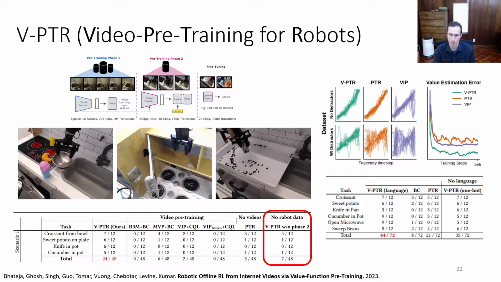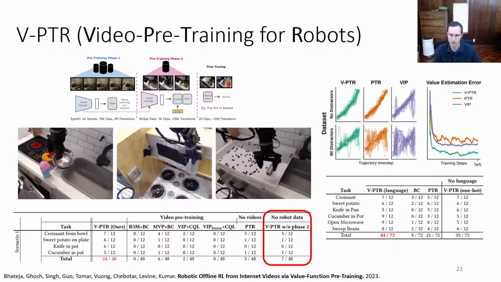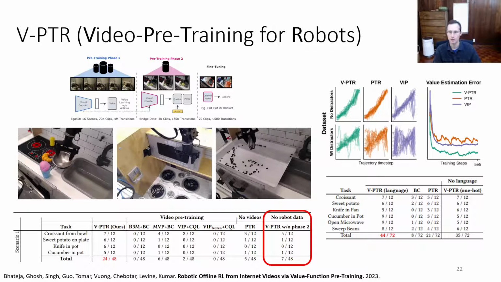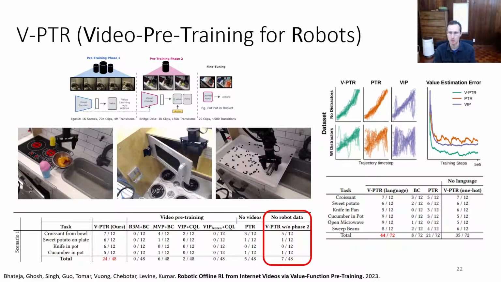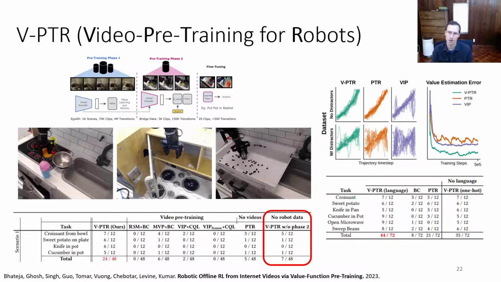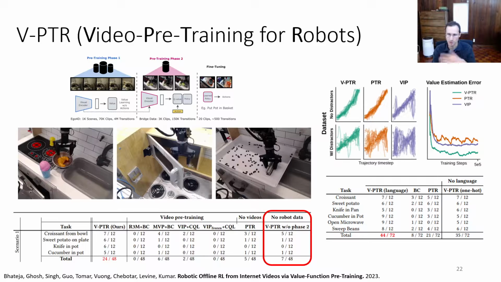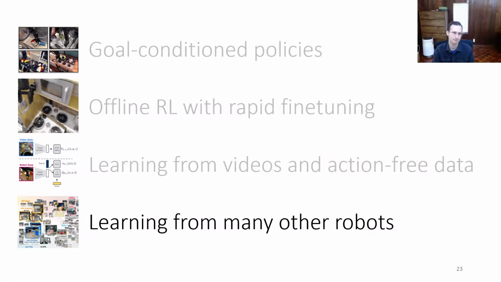We can also use this with language condition policies, so we can train language condition VPTR that can do things like put the knife in the pan. And you can see that over time, the VPTR value functions look much smoother. They're increasing steadily. The x-axis here is time, the y-axis is value function, as compared to PTR, as well as a previous method called VIP.